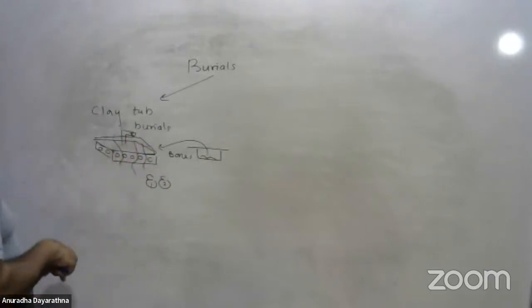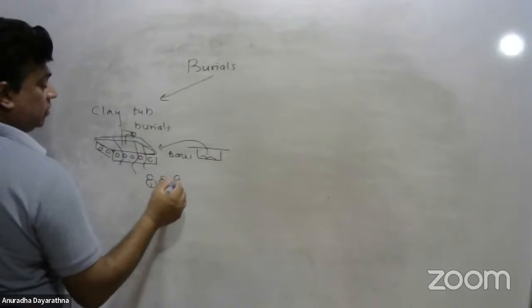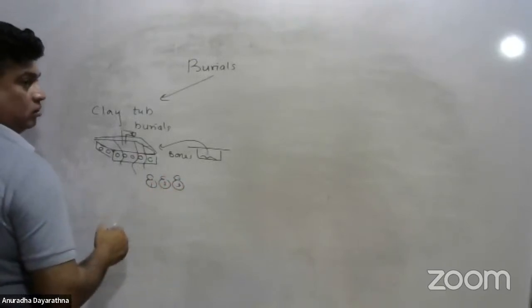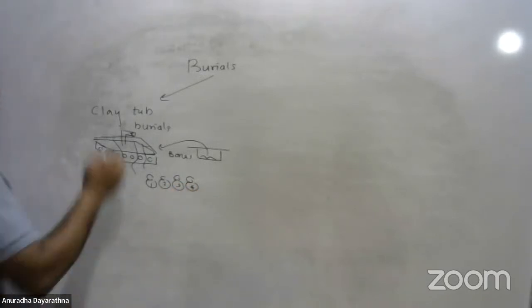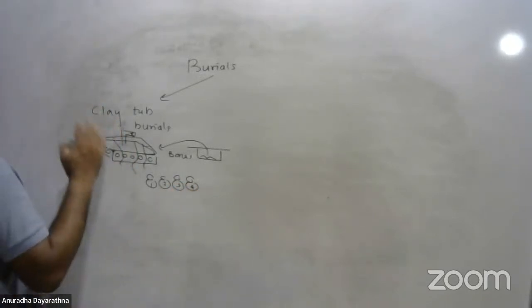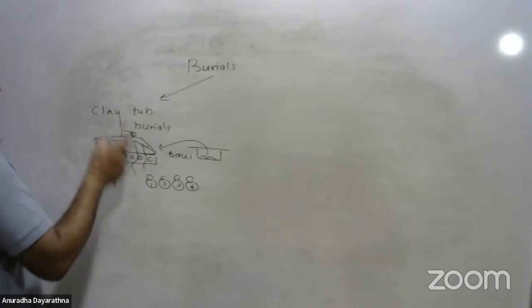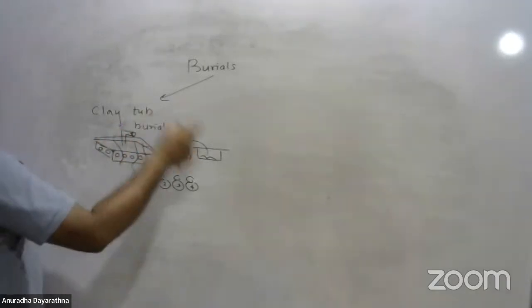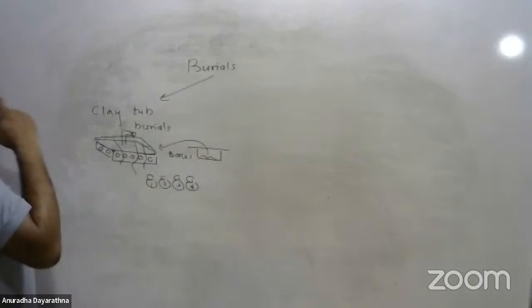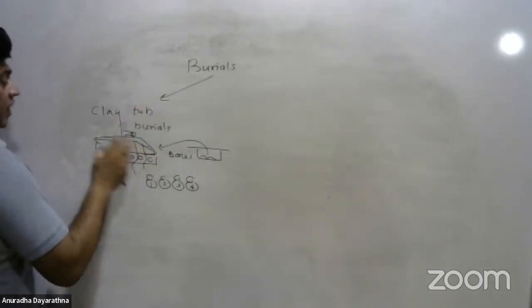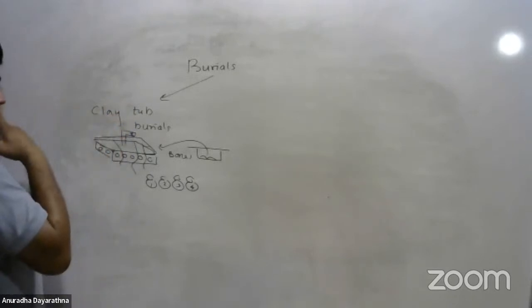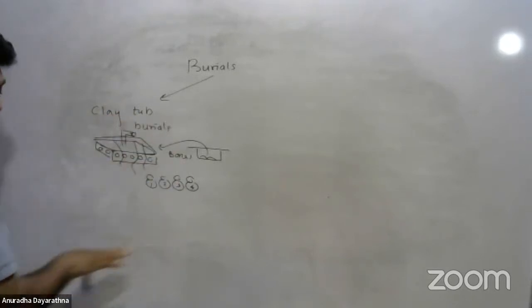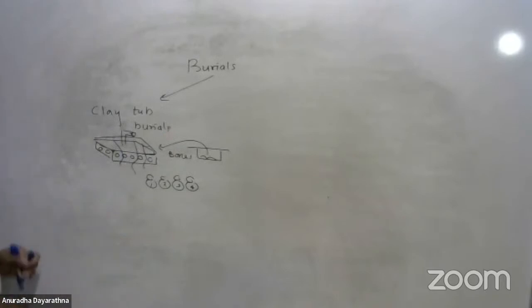Sometimes this can be used after the third person, sometimes after the fourth person. Until it is cracked and destroyed, they use the same clay tub to burn the bones of these humans. After that, they keep all these clay pots inside the clay tub, and the entire clay tub is buried underground. So that is clay tub burials.